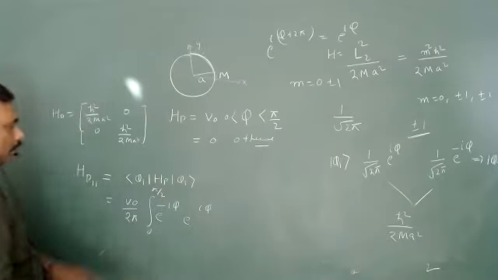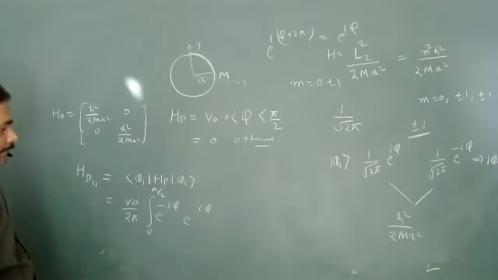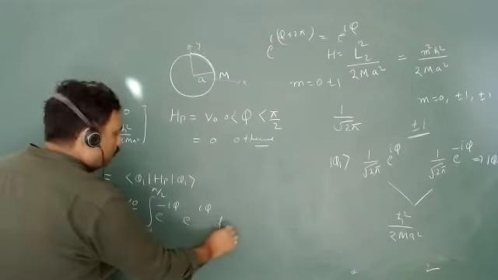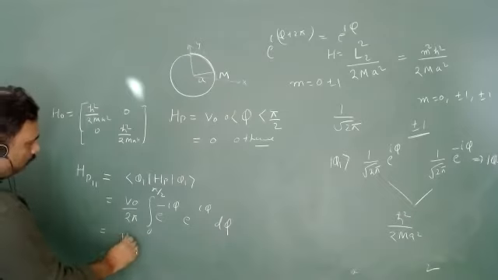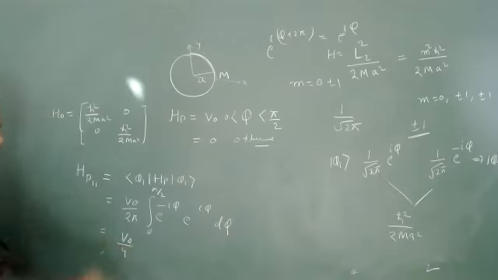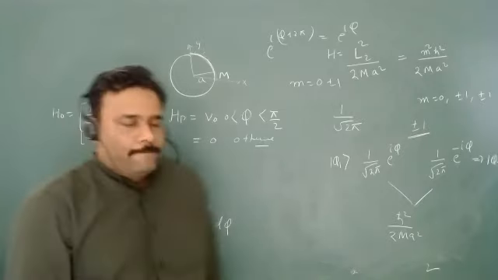This is phi 1 and this is phi 1, d phi. Am I correct? So you will just integrate it. This value will be 1, and the result is V naught upon 4, for 0 to pi by 2. Clear enough?